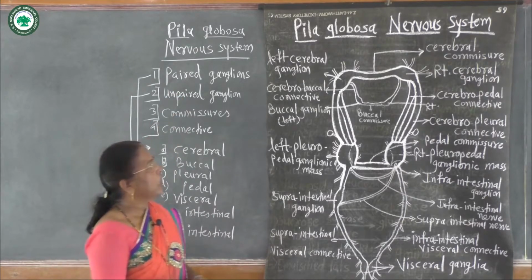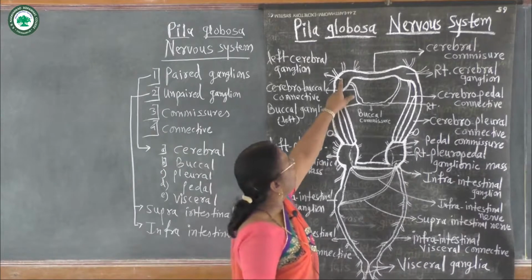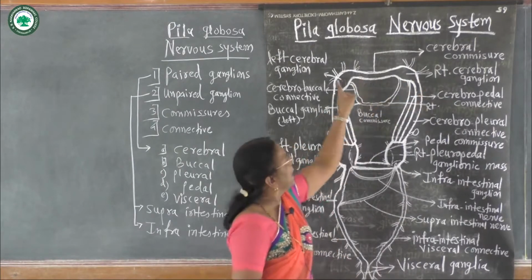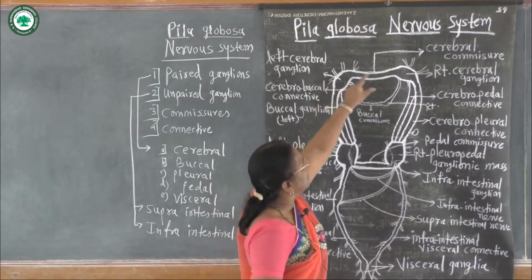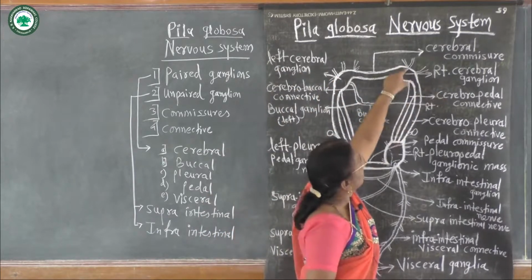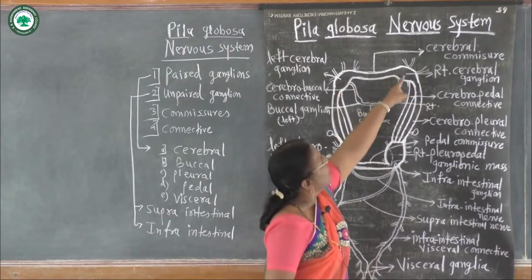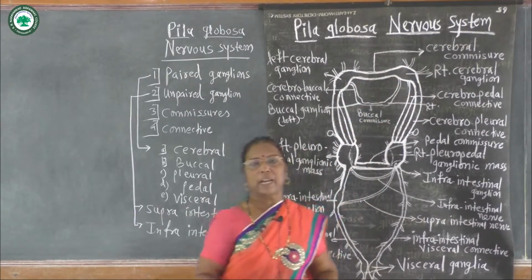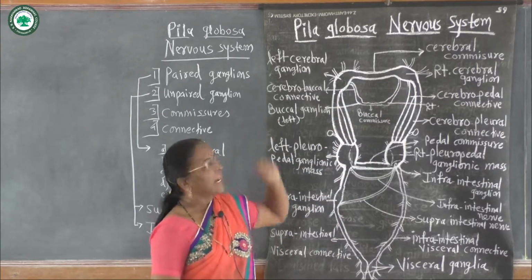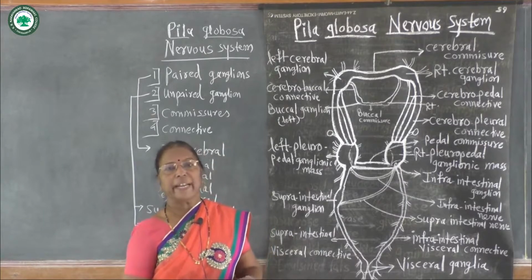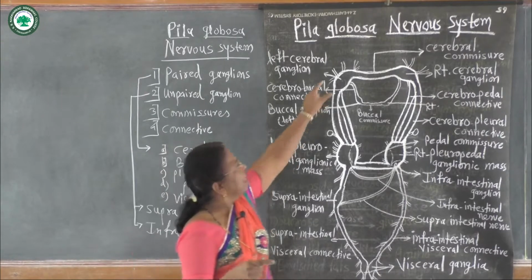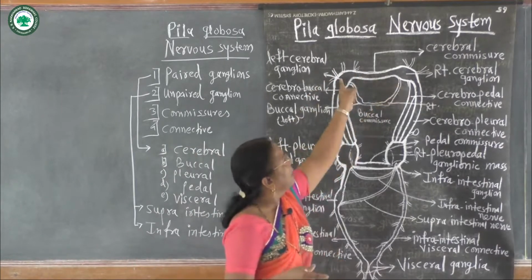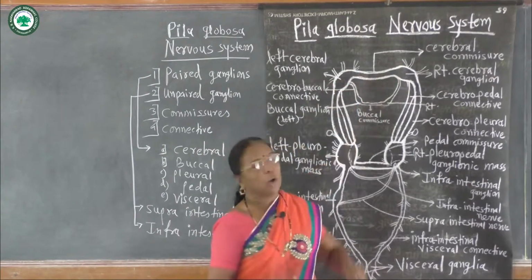First pair of ganglions are called cerebral ganglions. Left cerebral ganglion on this side and right cerebral ganglion on this side. These two are larger ganglions. They are triangular in shape, situated above the buccal mass, and they are whitish in color.